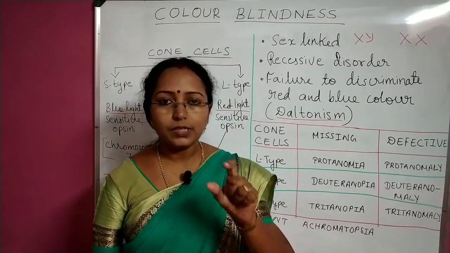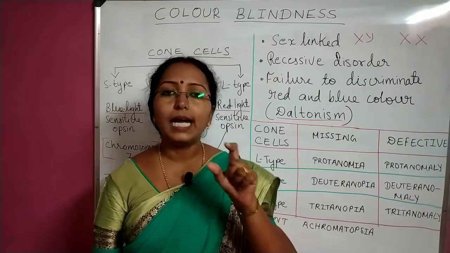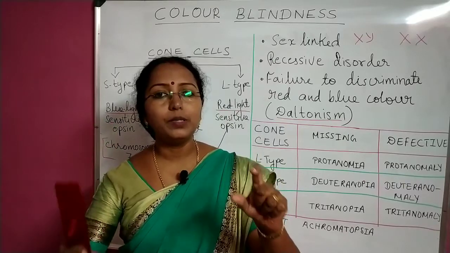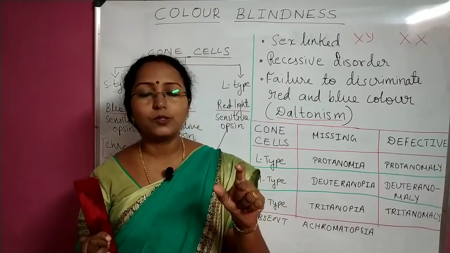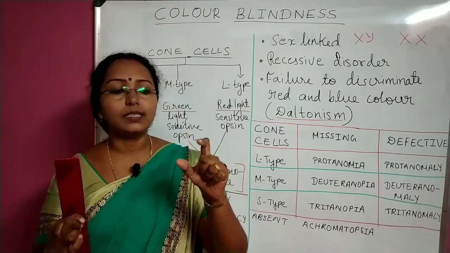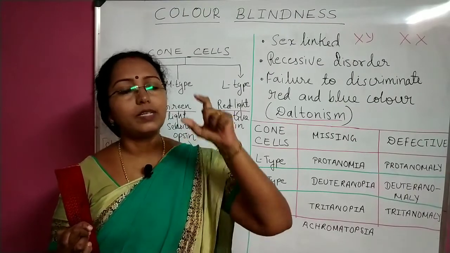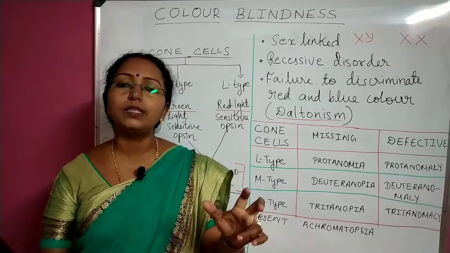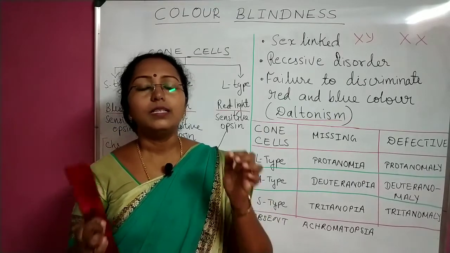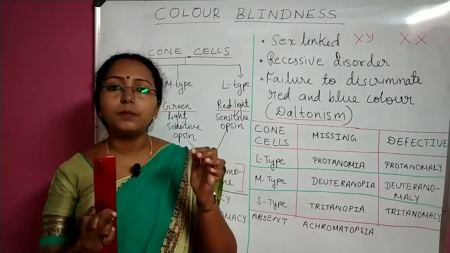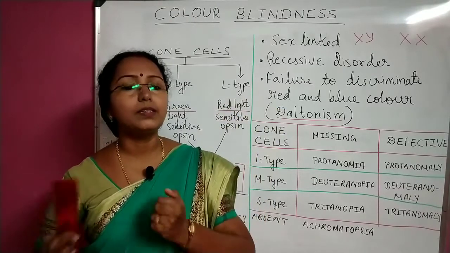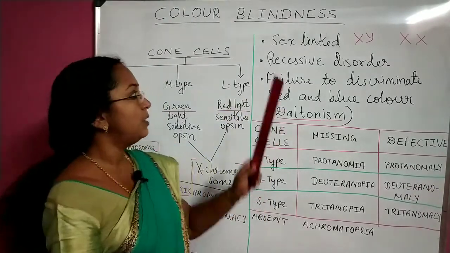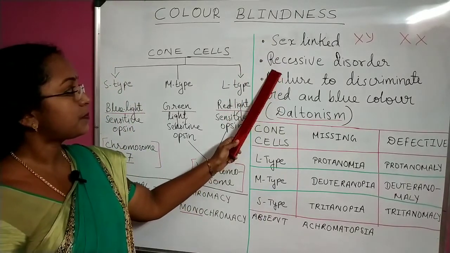Since it is affecting the X chromosome, males have only one X chromosome, whereas females have a pair of X chromosomes. There is always a chance that males, if it is defective, will get the disease, but in females, both the X chromosomes should be defective, only then will they get the disease. So the number of colorblind males is always more than the number of colorblind females. So I hope these two points are clear to you.